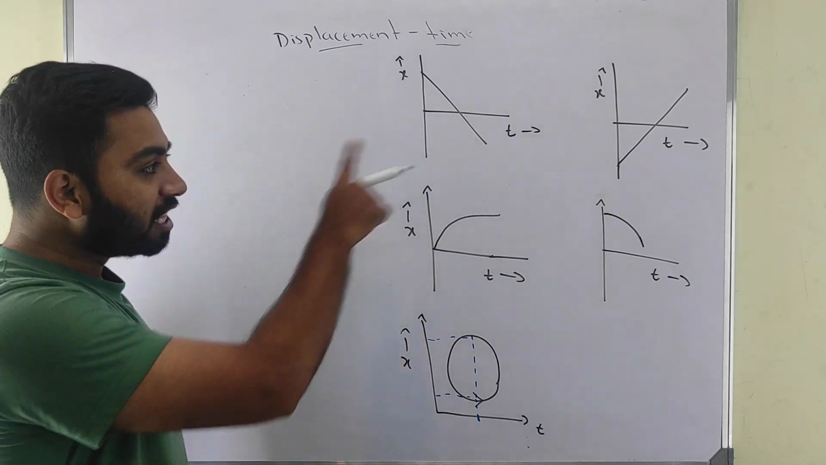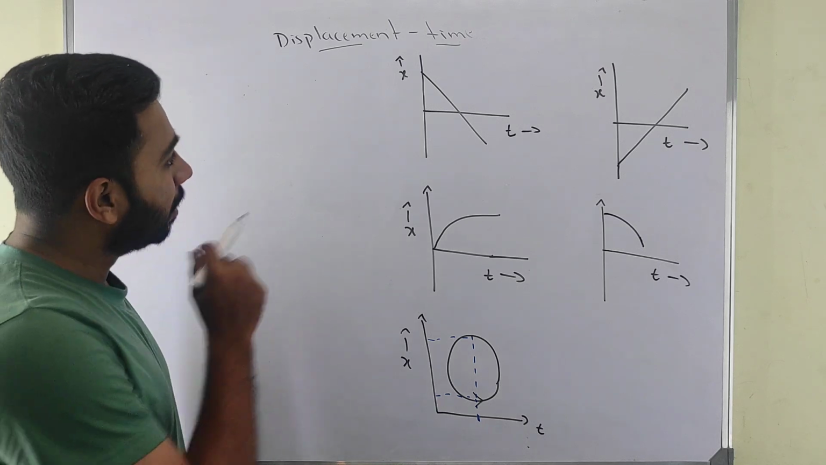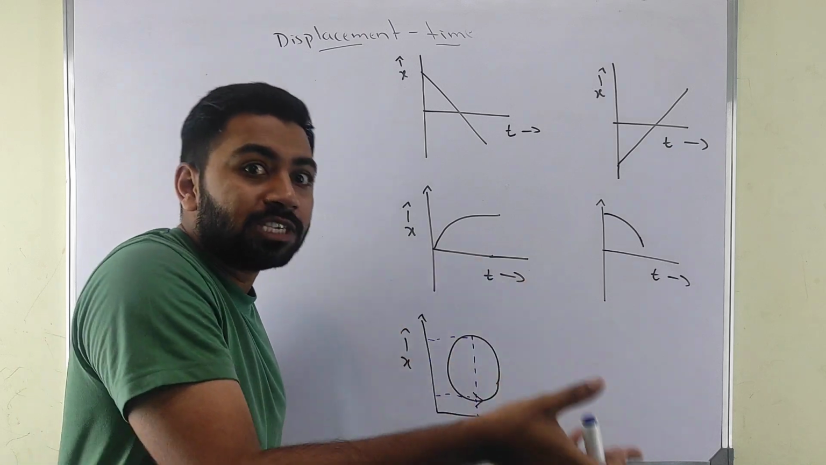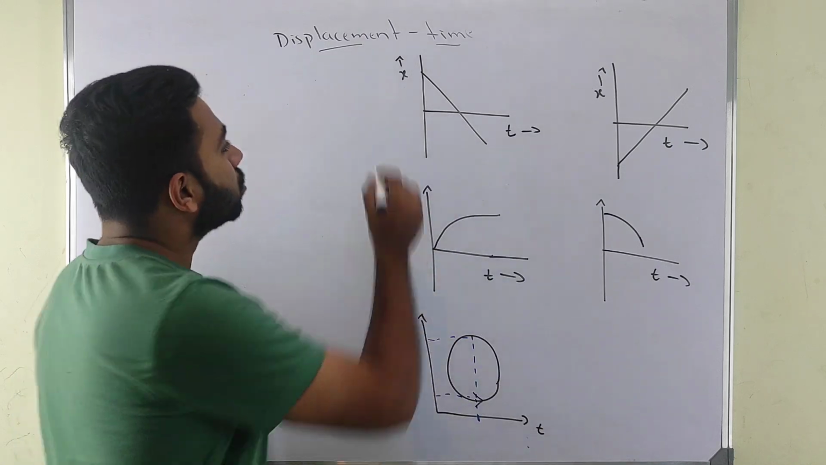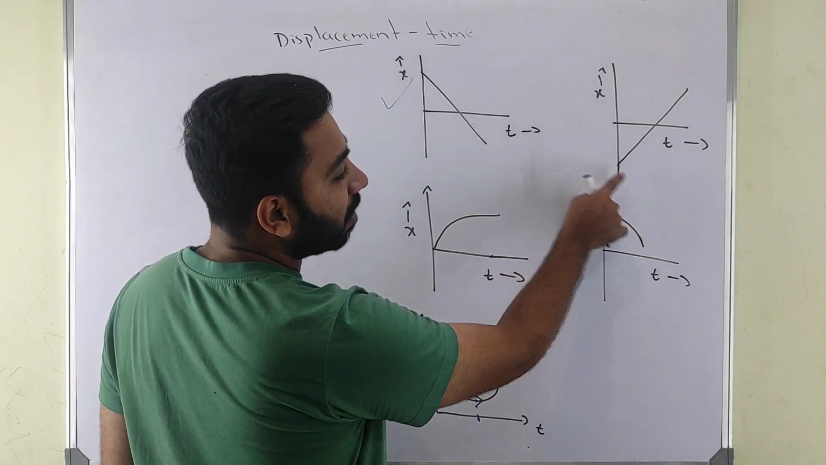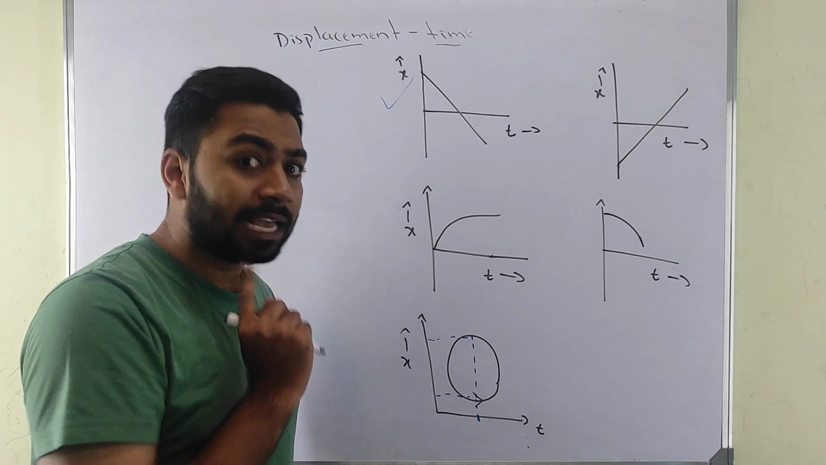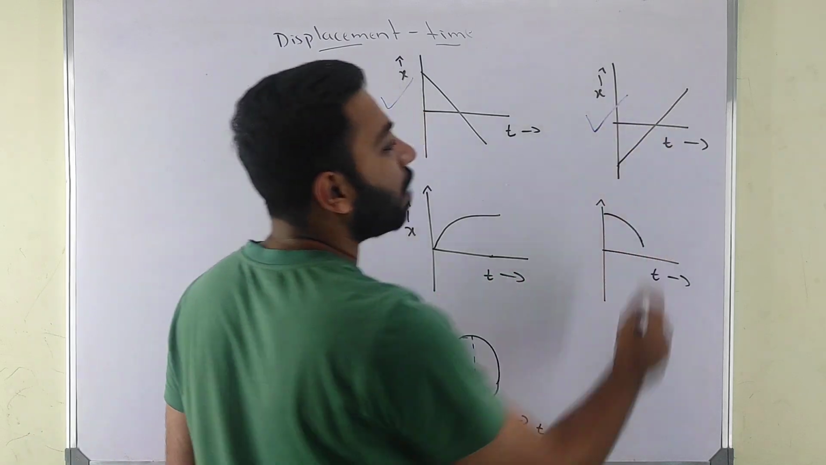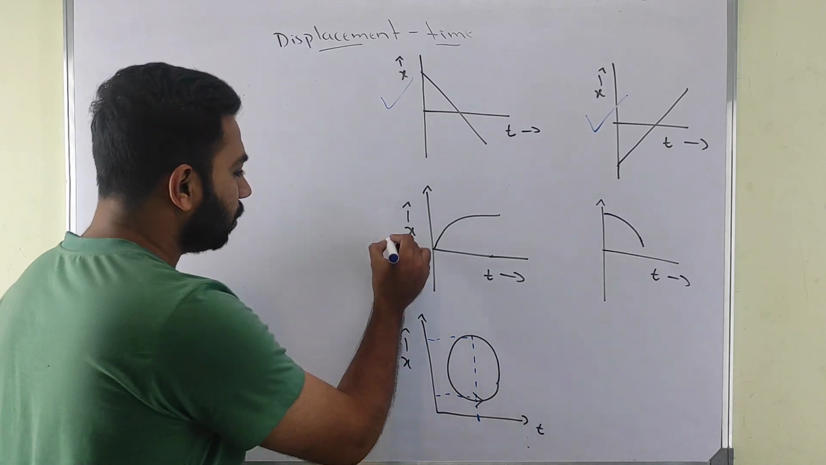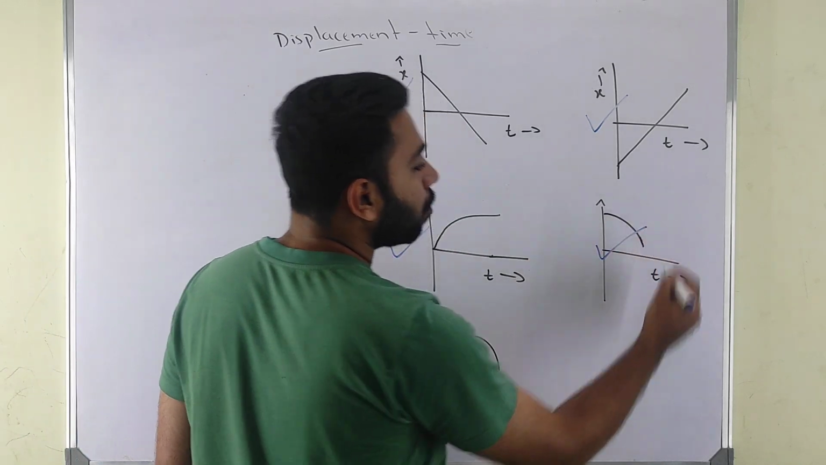In this, which are valid? Okay. Now, displacement is reducing. Sir, it is possible because displacement can be reduced, can be increased, can be zero. So this is fine. Displacement time graph starting from negative: displacement can start from negative, yes, so it is also fine. Displacement starting and constant: yes, this is also possible. Displacement is reducing: yeah, this also can be possible.